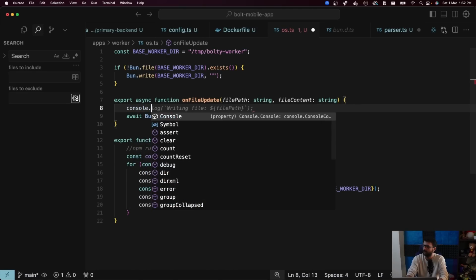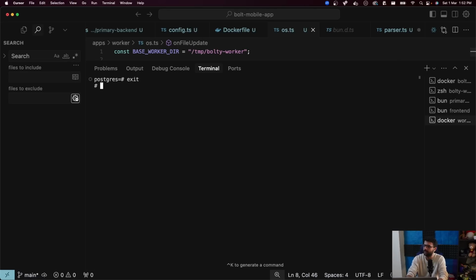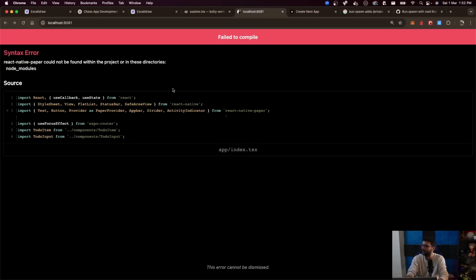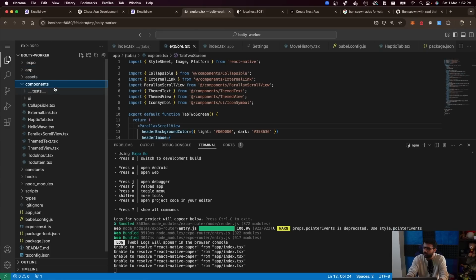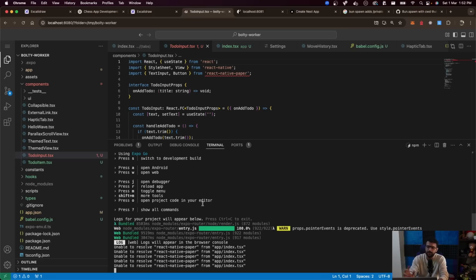Console.log writing to file. When that log didn't come, I thought the command had not run, but actually the command might have run. In fact, we can check that. Let's go to our VSCode, and indeed we see some problems here. But has the code been updated? Do I see to-do? Yeah, I do see to-do input here. So the files were edited. I just did not see a log.